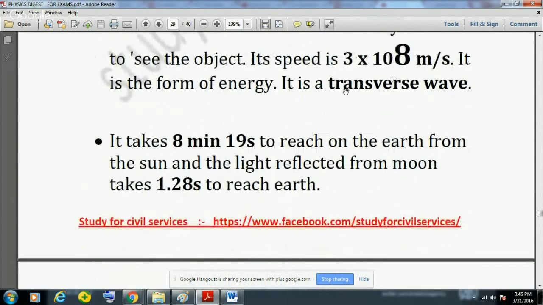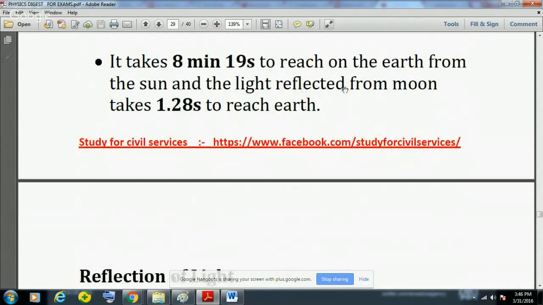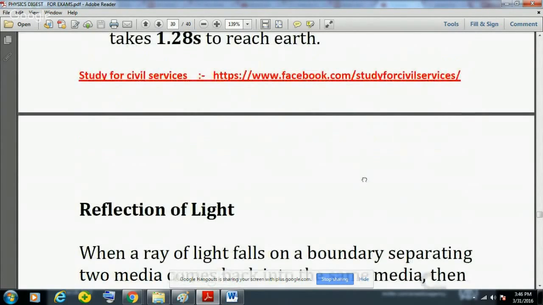We have seen the difference between the longitudinal and the transverse wave. It takes around 8 minutes 20 seconds or 19 seconds for light to reach the Earth from the Sun, and the light reflected from the Moon takes around 1.28 seconds to reach Earth.